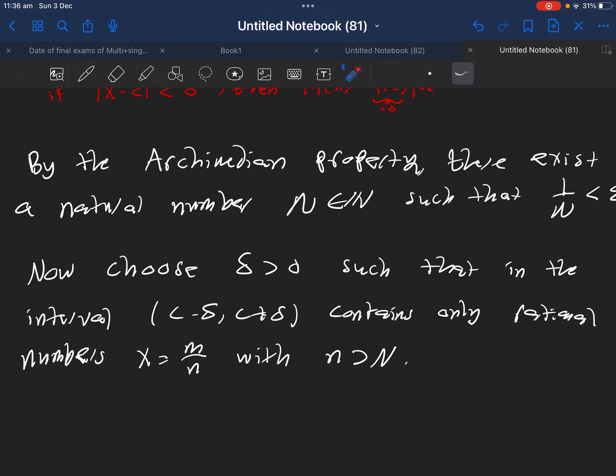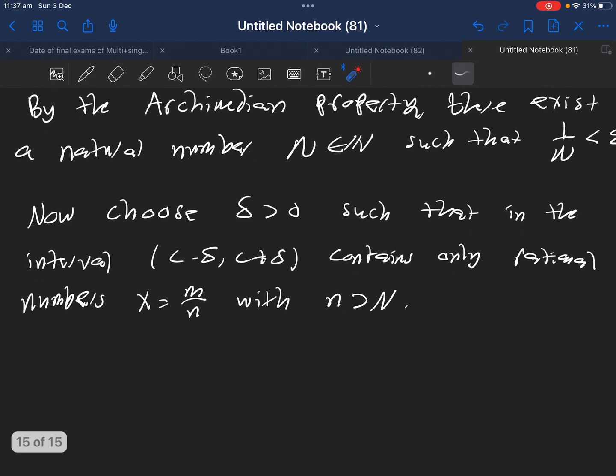Think about it: assume N is equal to 10. Then you can find an interval around c which has only denominators greater than 10. Otherwise, the numbers x would be unbounded if we had only denominators less than capital N.